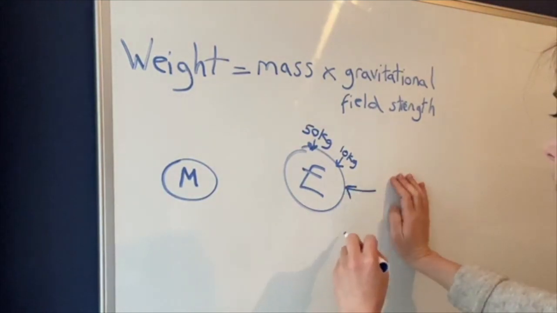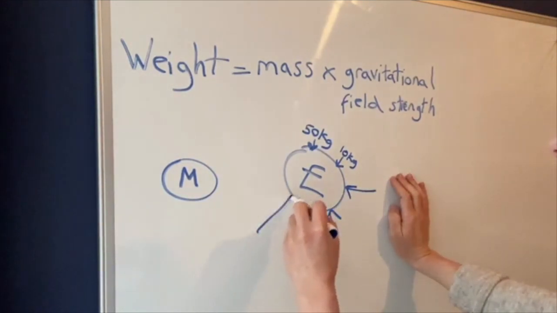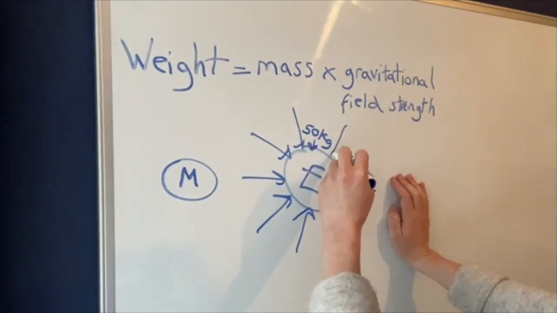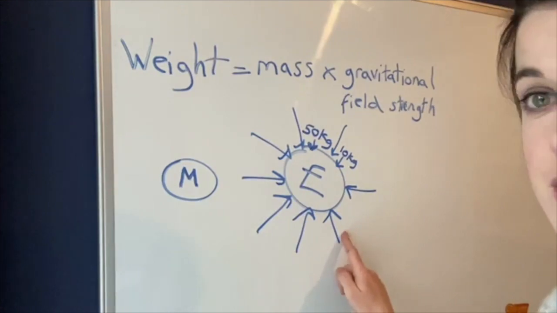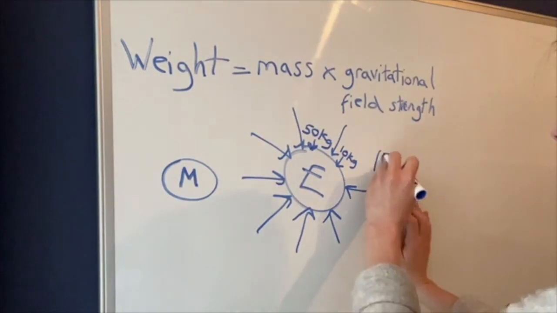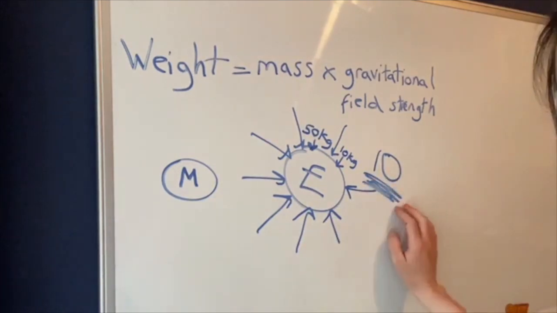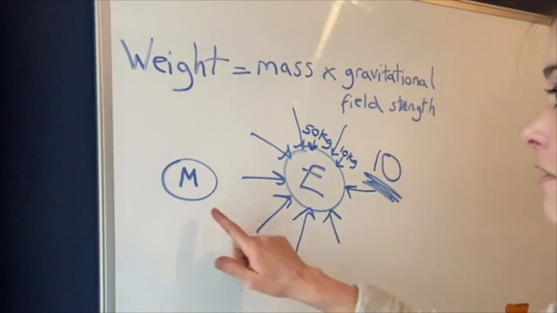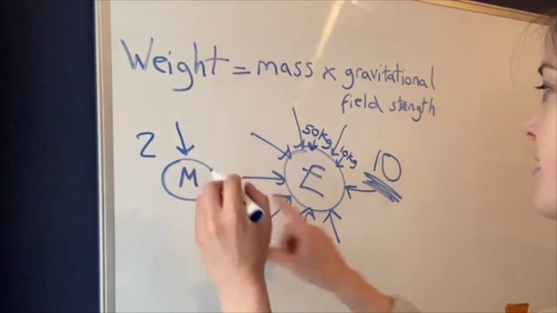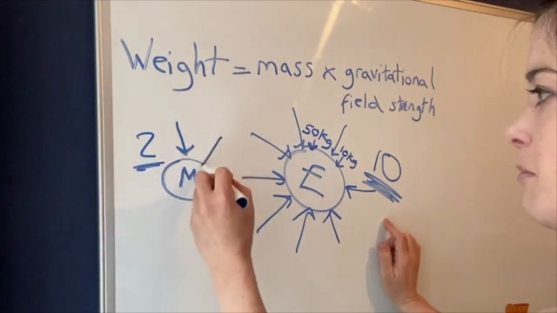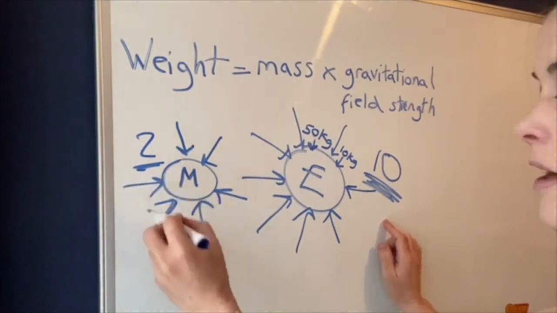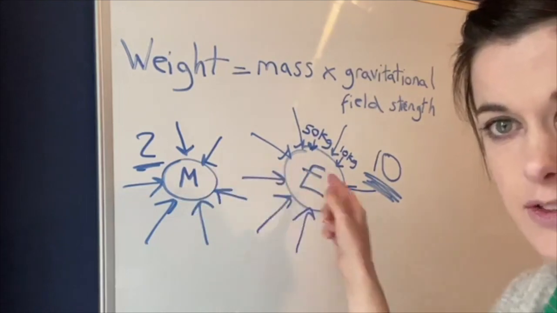Now the gravitational field strength of the Earth, as we looked at, is bigger than the moon because the Earth is bigger. So the Earth pulls you down more. The gravitational field strength of the Earth, if we want to use a number, is actually 10. We won't worry about the units for now. We'll just call it 10. And the gravitational field strength of the moon is about 2. These numbers are just a way of measuring how strong the pull is that you feel on the Earth or the moon.